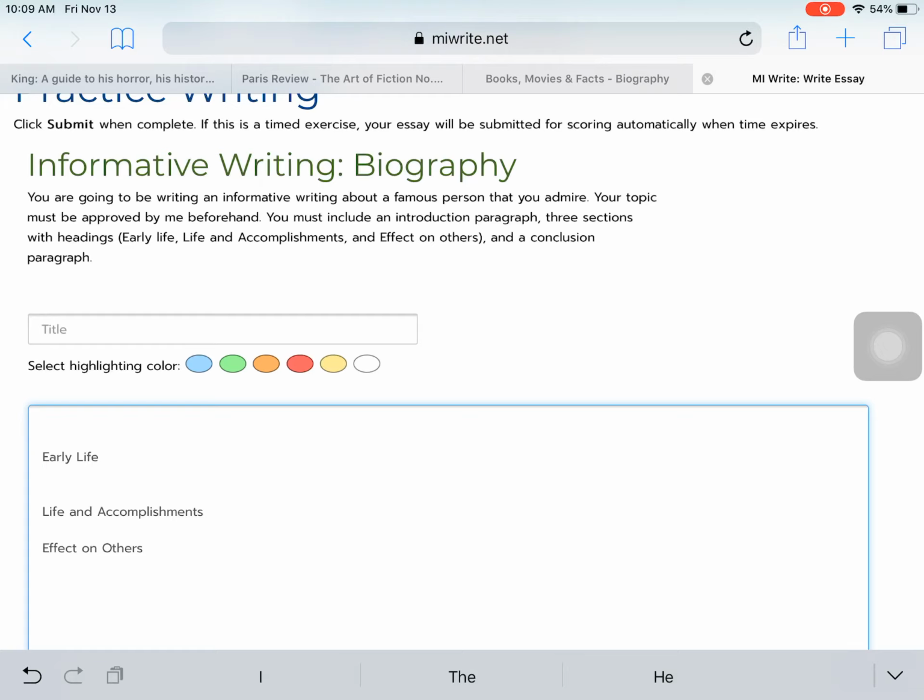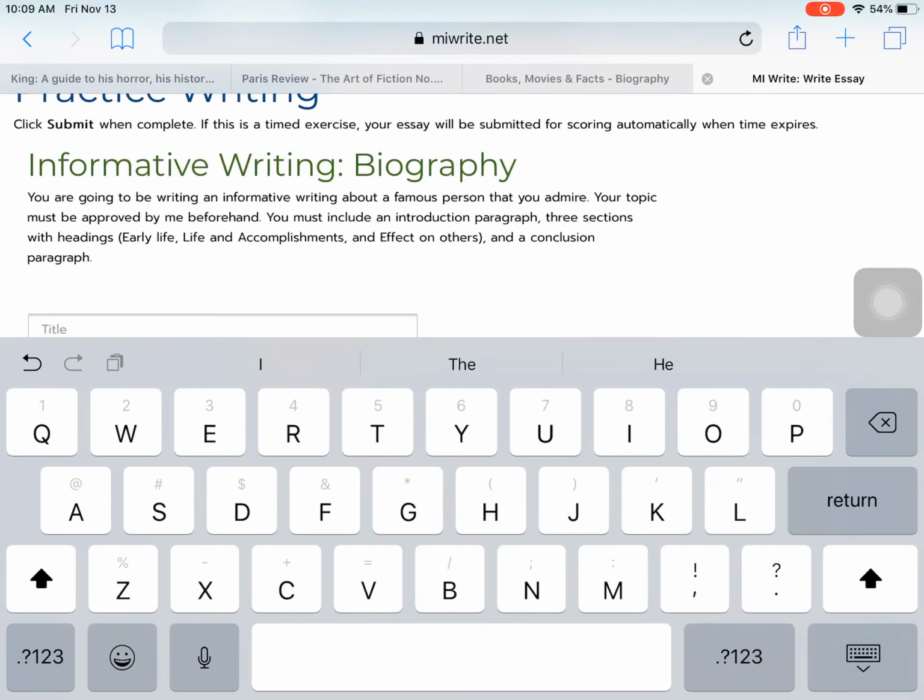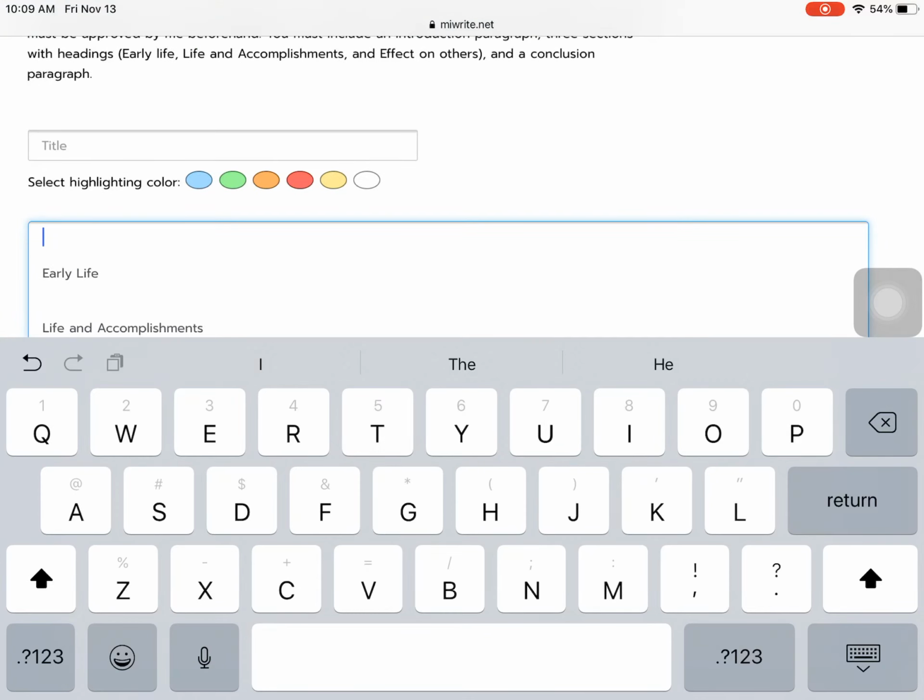Now, your introduction is going to come first, and for each paragraph, you have to indent. Now, unfortunately, on the iPad, you guys aren't going to have a tab key, so there's no tab key to help you to indent. So what I would have you do is put your 5 spaces. So 1, 2, 3, 4, 5. Okay, and then I'm ready to start my paragraph. So with each new paragraph, you have to indent.